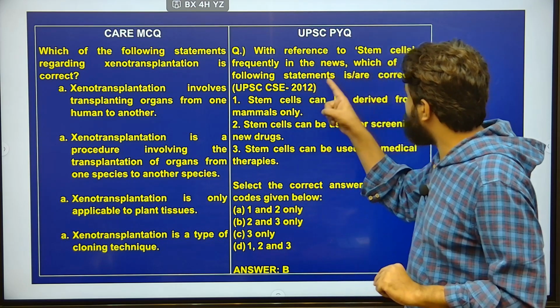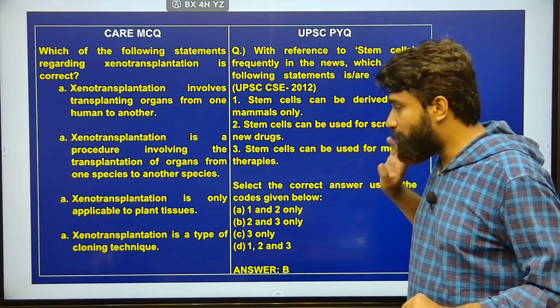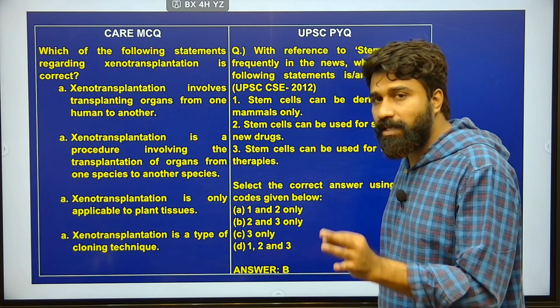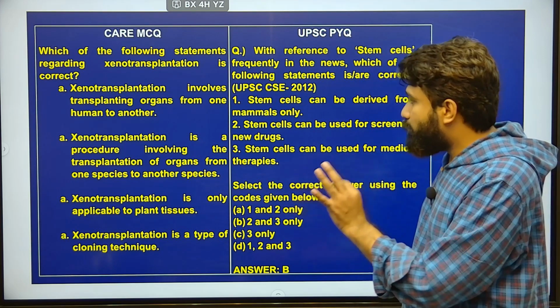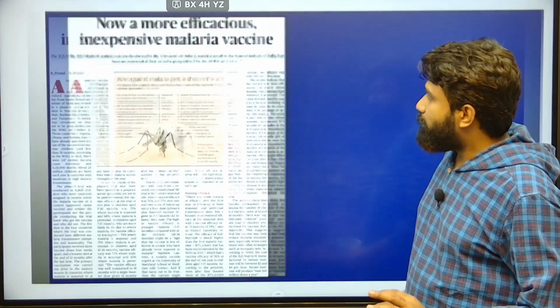Next, with reference to stem cells, frequently in the news, which of the statements are correct? This is a 2012 UPSC question. Please learn these kinds of cloning technologies and stem cell therapies, and also xenotransplantation and organ transplantation areas. And coming to the next article,